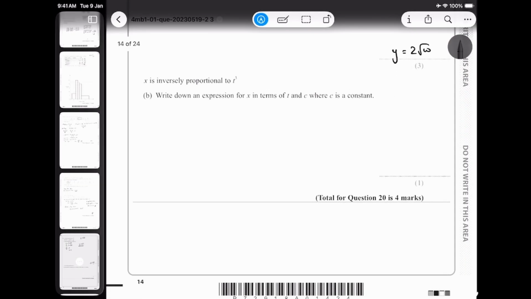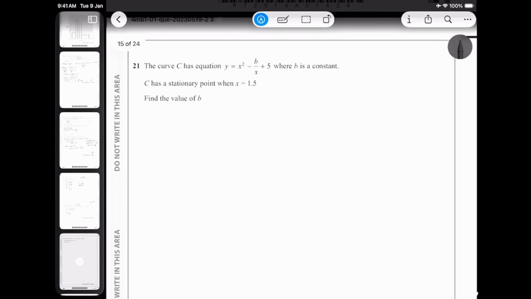Now x is inversely proportional to t cubed. When we speak about inversely proportional, it means 1 over t cubed, so it becomes 1 over that value. In this case, write down an expression in terms of x and t and c, where c is a constant. So we have x equal to c times 1 over t cubed, that is x equals c upon t cubed. That's your answer. Let me check the marking scheme to see if we did it correctly. Yes, we are correct. That's 4 marks for free, I would consider this as free 4 marks.